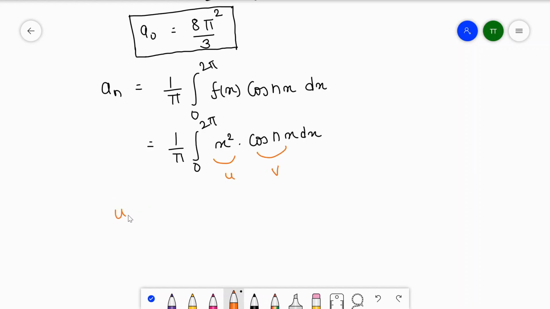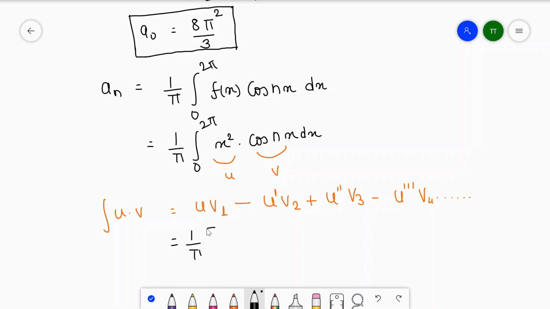Okay, so let's recall the formula. So u dot v in integration is equal to u times the integration of v, I'll write the integration as v1, minus the differentiation of u times the integration of v1, plus the differentiation of u again times the integration. You can see this is the first integration, this is the second integration, this is the third integration, and we have to write alternate positive negative signs. Okay, so let's see how to do the integration of x square cos nx. So this is our first question, so we will solve it in detail.